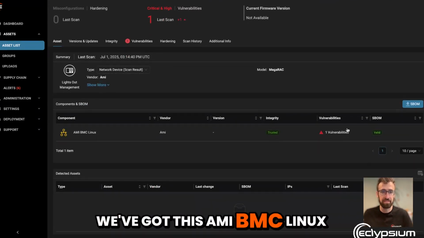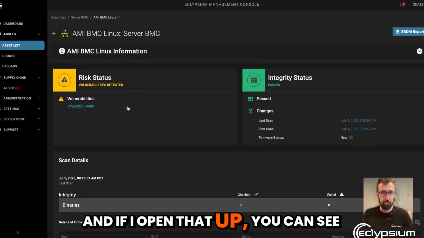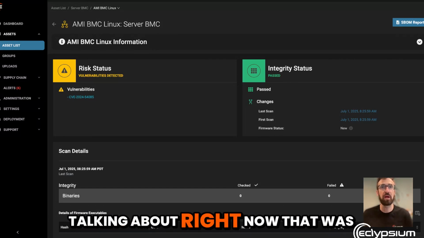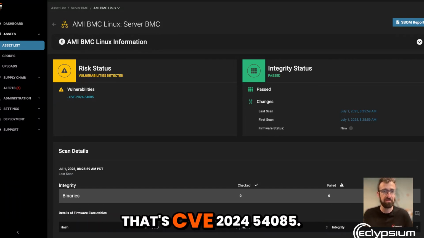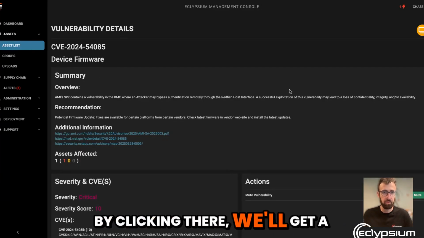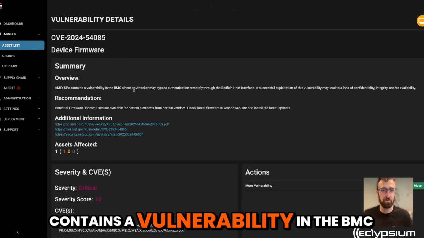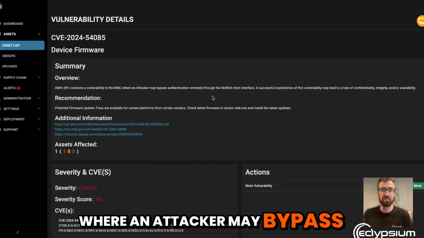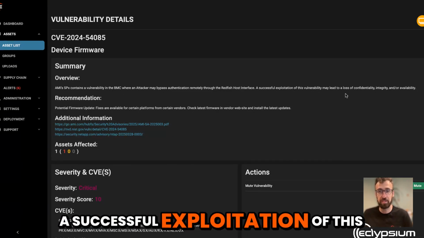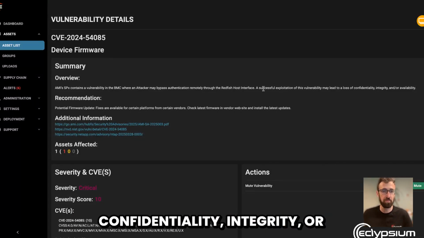We've got this AMI BMC Linux component that says it has one vulnerability. If I open that up, you can see that the vulnerability that's listed is the one we're talking about right now that was just added to the CISA KEV. That's CVE-2024-54085. If I click in there, we'll get a little bit more details about it. The overview says AMI's SPX contains a vulnerability in the BMC where an attacker may bypass authentication remotely through the Redfish host interface. A successful exploitation of this vulnerability could lead to loss of confidentiality, integrity, and/or availability.